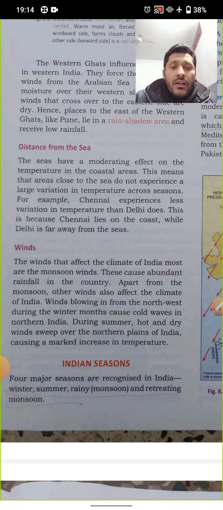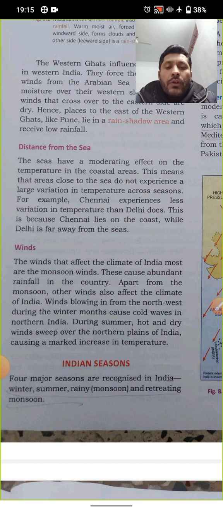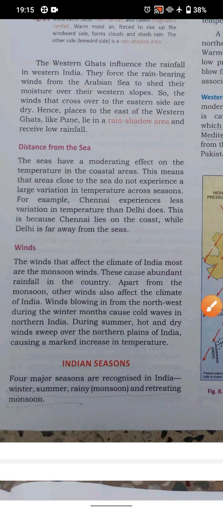Winds. The winds that affect the climate of India the most are monsoon winds. These cause abundant rainfall in the country. Apart from the monsoon, other winds also affect the climate of India. Winds blowing in from the northwest during the winter months cause cold waves in northern India. During summer, hot and dry winds sweep over the northern plains of India, causing a marked increase in temperature. So, different winds are also responsible for the climate of a place in India.